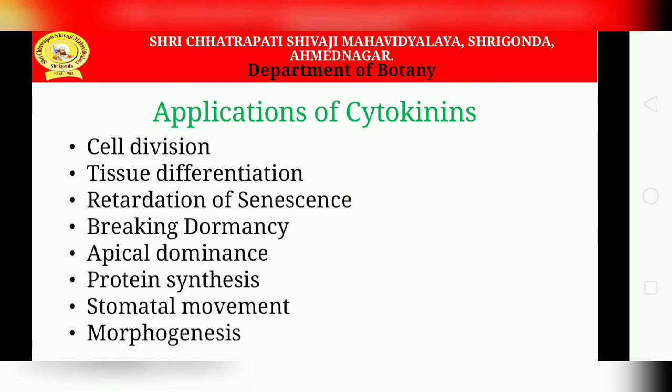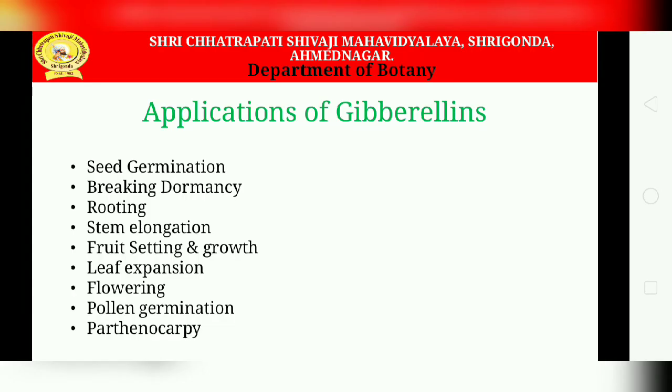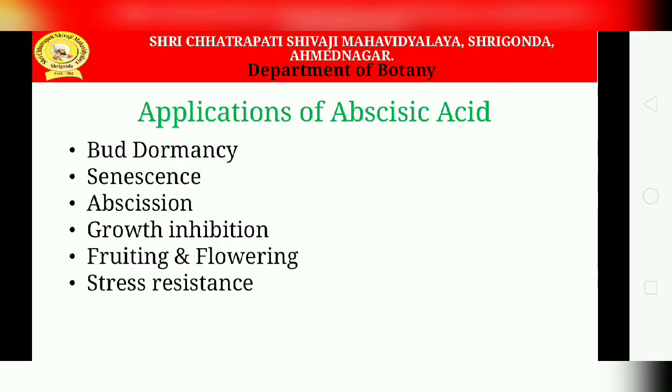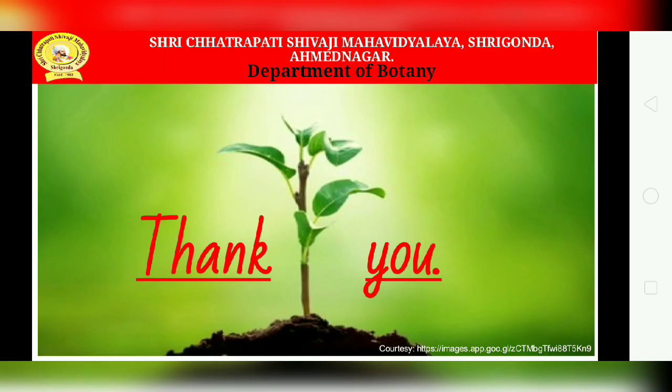In the exams they can ask you these. The next applications are of cytokinins: cell division, tissue differentiation, senescence, dormancy, protein synthesis, stomatal movement and morphogenesis. Then gibberellins also have applications that you can use. For ethylene, the applications are ripening of fruits and changes in sex expression in flowers. And the last one is abscisic acid. Thank you very much.